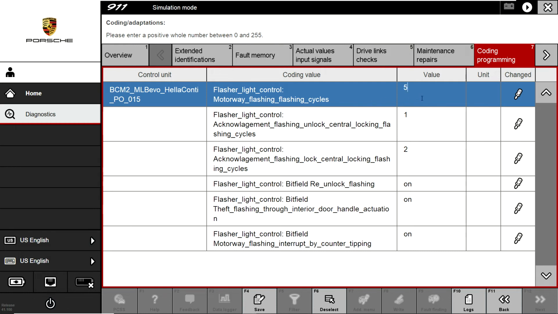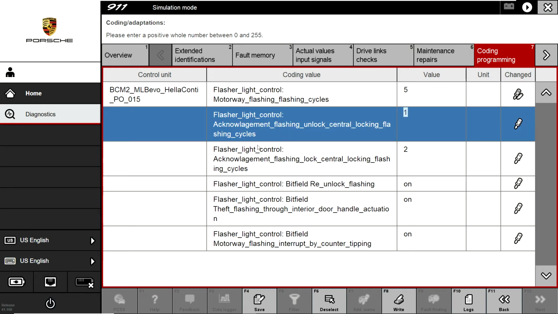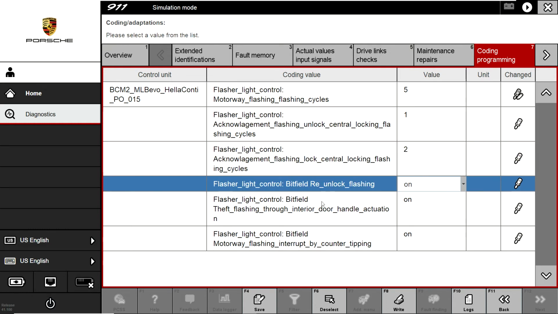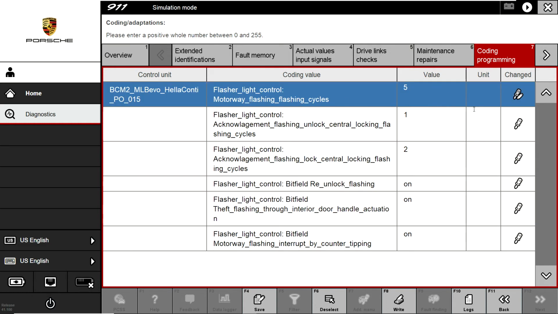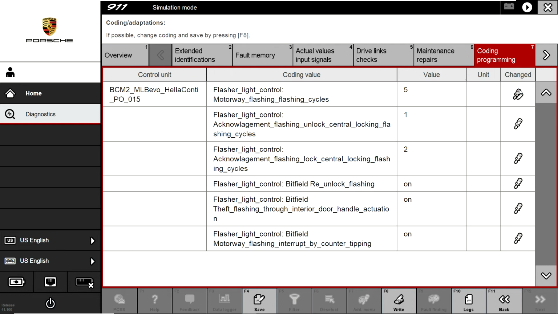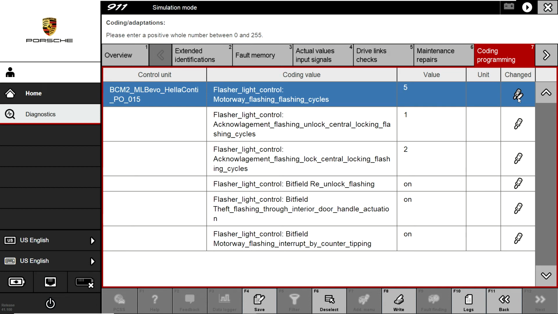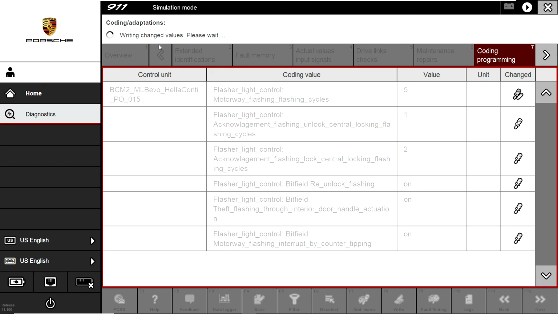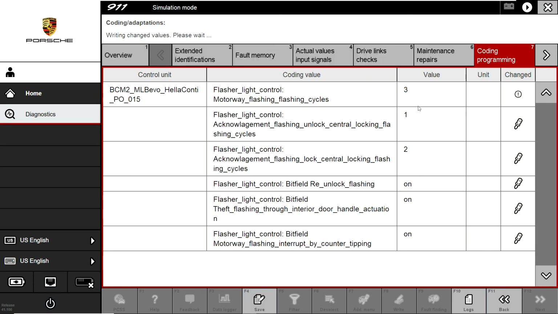I think it's an odd number, and the order you can also change. Many things you can change. After you change the number value here, this screwdriver will change from a single screwdriver to a screwdriver with a pen, and then you go to F8 or right. You click it, and then it will write to the vehicle, and then the flash will change after that.